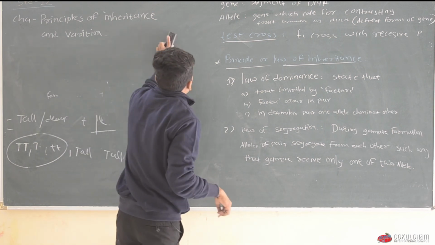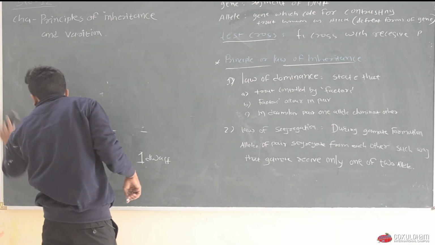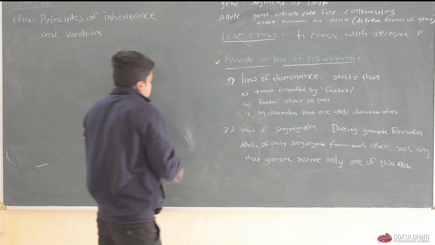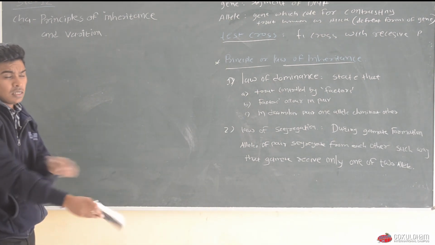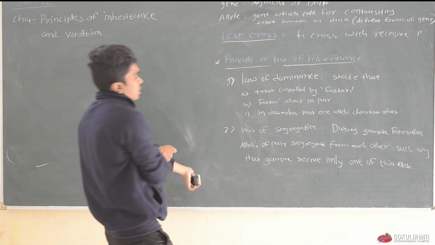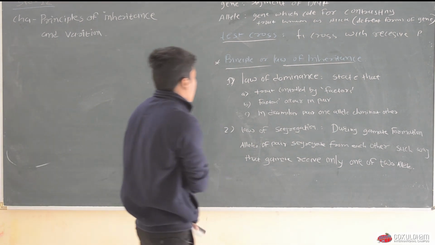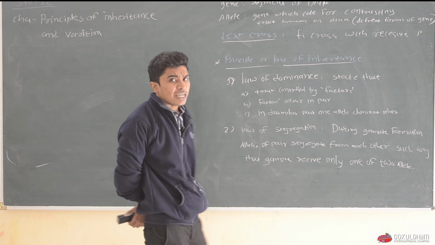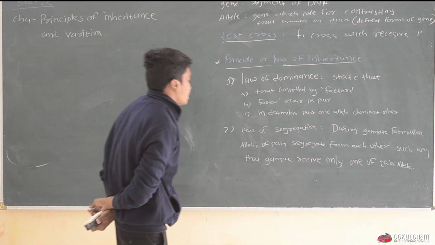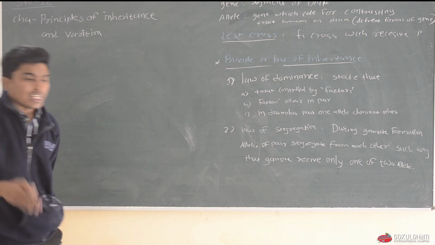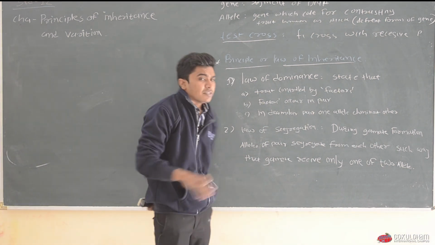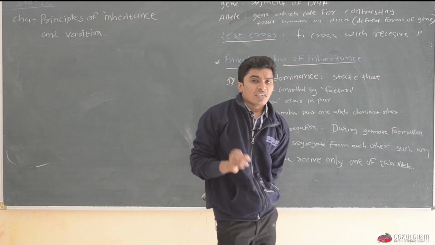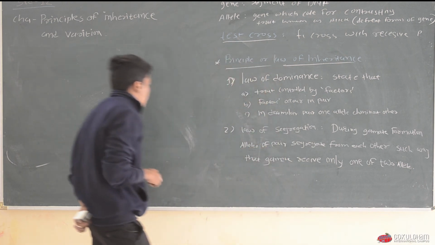Another principle is considered the law of segregation or principle of segregation, in which Mendel says that during gamete formation, the alleles of a pair segregate from each other, and in that way each gamete will get only one allele.